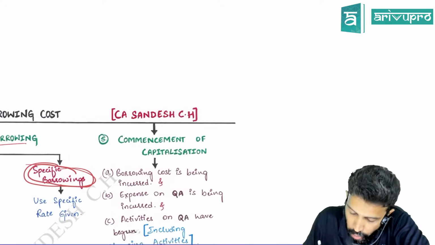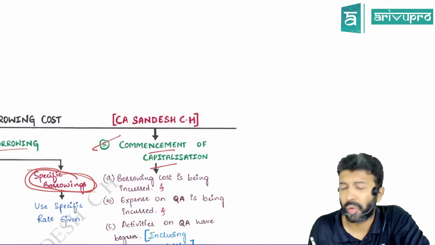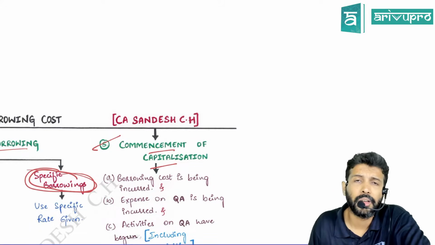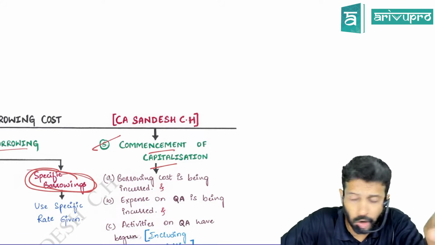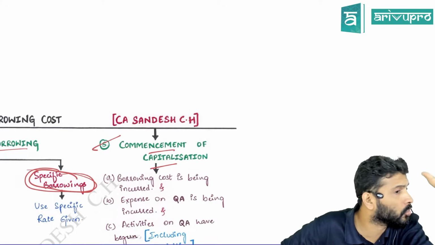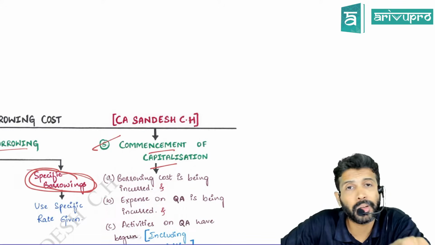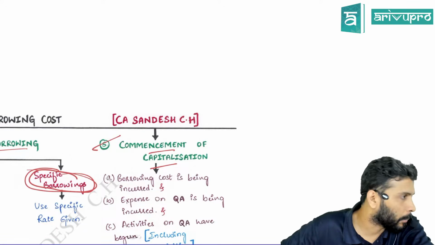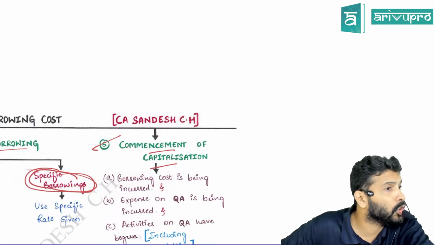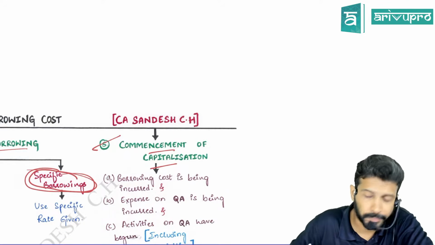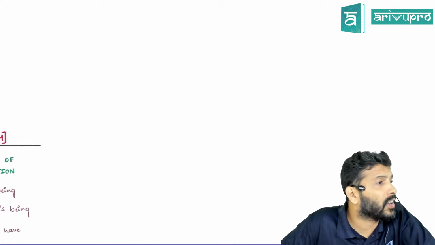Okay. The next one. Commencement of capitalization. Sir, what did we study previously just before this? If you have any borrowings, and on that borrowing you have incurred any borrowing cost, and that borrowing cost relates to a qualifying asset, then will you transfer borrowing cost like interest to P&L or capitalize? Capitalize. So the next question is, from which date should you start capitalization?